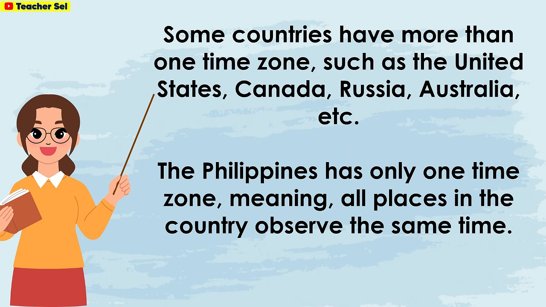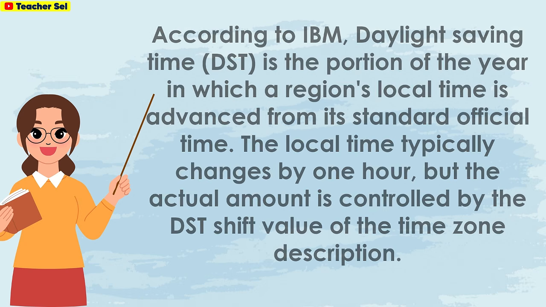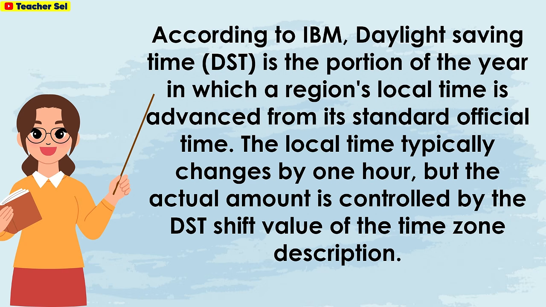Some countries have more than one time zone, such as the United States, Canada, Russia, Australia, etc. The Philippines has only one time zone, meaning all places in the country observe the same time. According to IBM, Daylight Saving Time or DST is the portion of the year in which a region's local time is advanced from its standard official time. The local time typically changes by 1 hour, but the actual amount is controlled by the DST shift value of the time zone description.